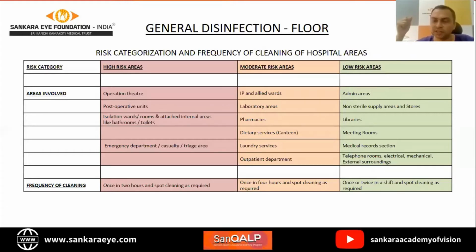All this has been very nicely covered in the previous lecture also. So OT protocols are separate, and we have quite elaborate safe protocols for that. So that will be dealt separately. So this entire chart shows us how often to clean and which areas are categorized into which risk category.